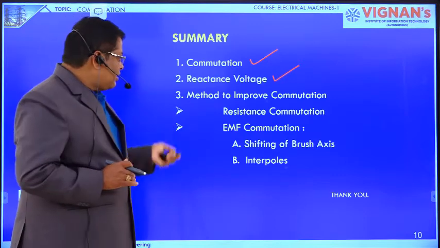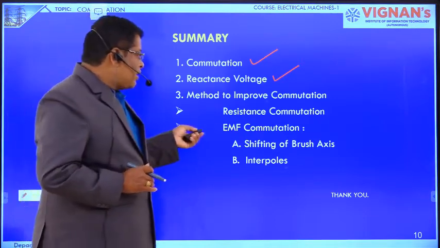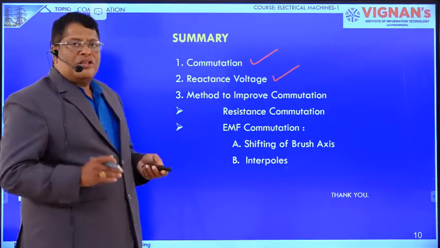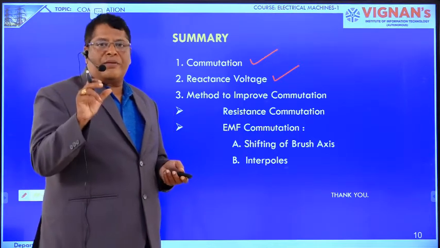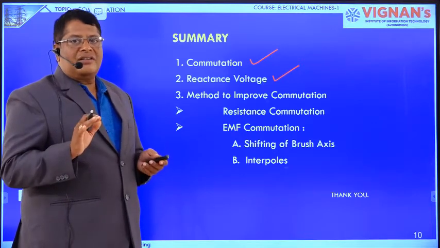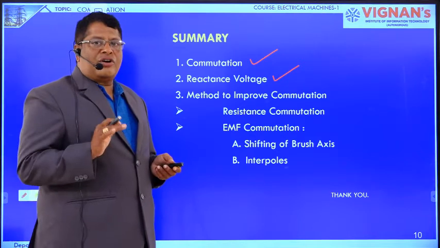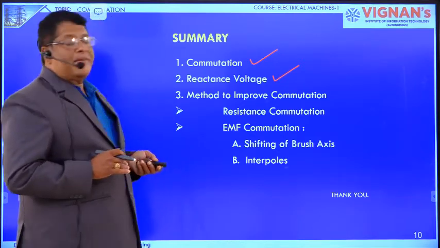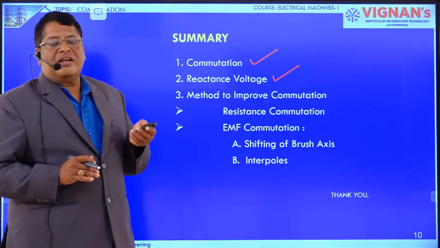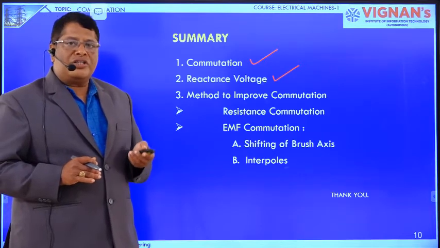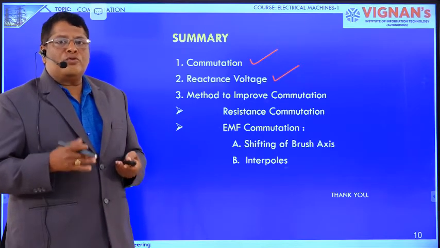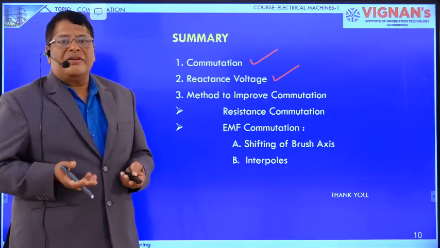Under this, there are two methods. One is shifting of brush axis, another one is interpoles. In shifting the brush axis, there is a dynamically induced voltage in the commutating coil because of the main flux, which may oppose the reactance voltage, but it is not a perfect method. In the interpole method, auxiliary poles are placed in the DC machine. Because of the auxiliary poles, there is a dynamically induced voltage in the coil which exactly opposes the reactance voltage, which improves the commutation process of a DC machine.